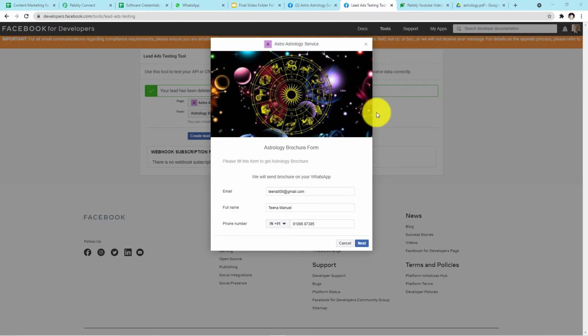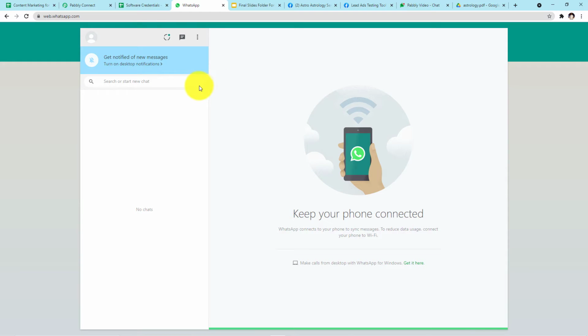Okay guys, as you can see on my screen, this is how exactly the form will appear in front of our customers. The customers will fill up this form and on successful form submission, they will receive a WhatsApp web message. So here I have opened my WhatsApp web page for you. As soon as we enter the details, we will submit the form on behalf of our customer. The customer will receive the message here in this WhatsApp web page.